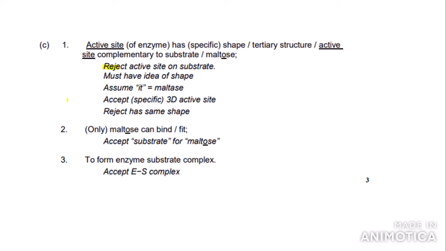So the second marking point, only maltose can bind or fit. It says accept substrate for maltose, but I recommend that you use the term maltose as it's more clear in your answer. And the last marking point is to form an enzyme substrate complex, and they accept ES complex if you can't be bothered to write enzyme substrate complex. It happens to all of us.